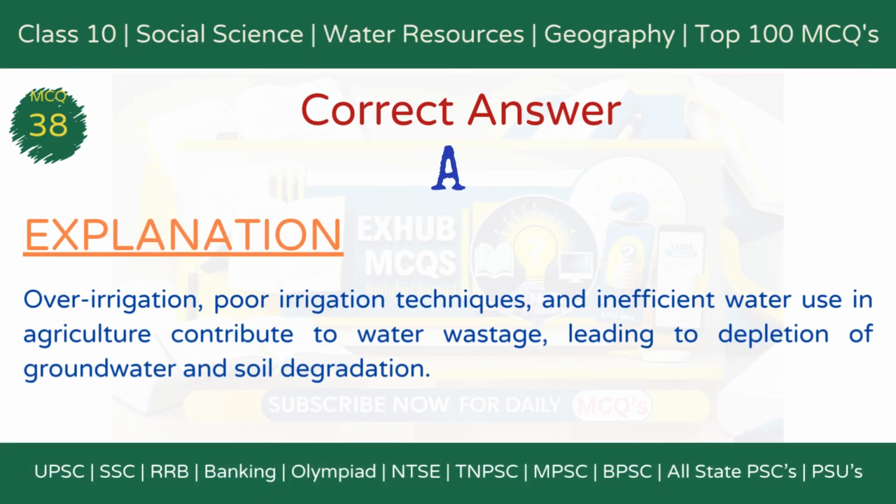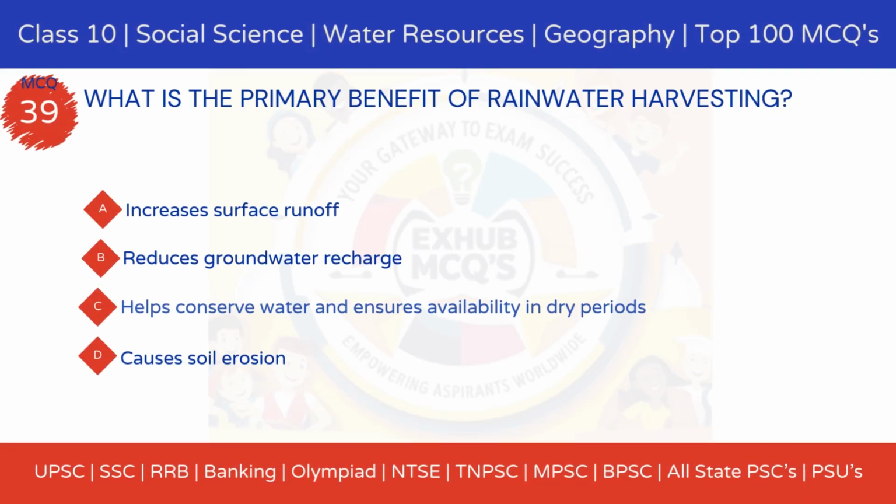The correct answer is option A, over-irrigation and inefficient water use. Explanation. Over-irrigation, poor irrigation techniques, and inefficient water use in agriculture contribute to water wastage, leading to depletion of groundwater and soil degradation.